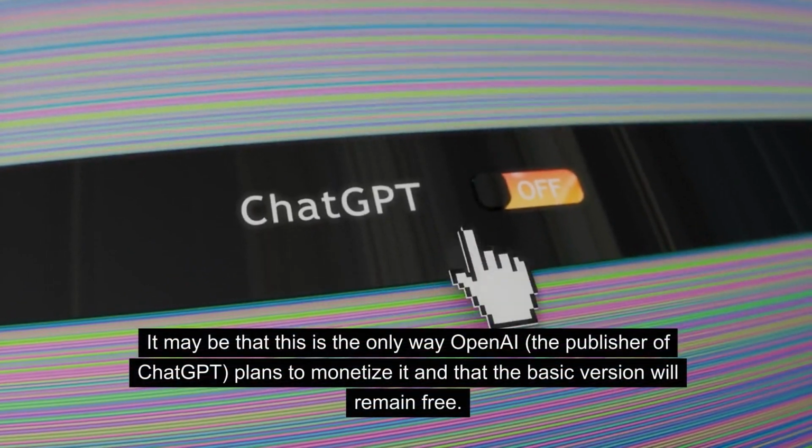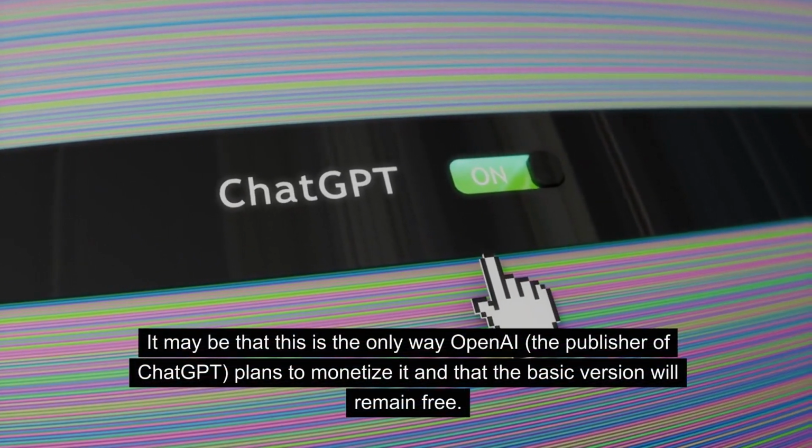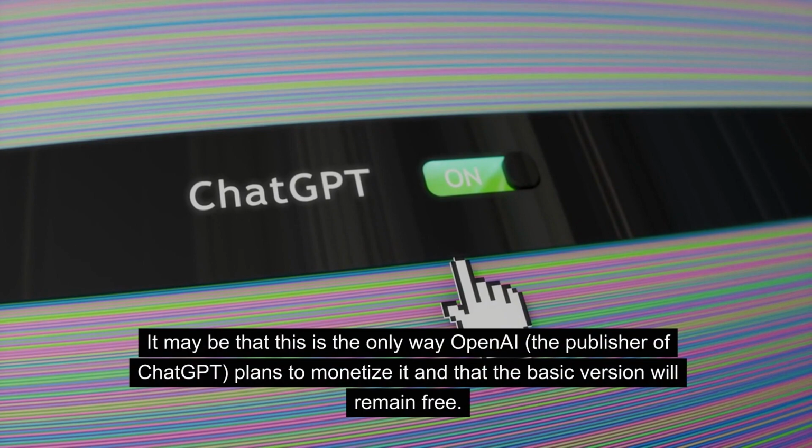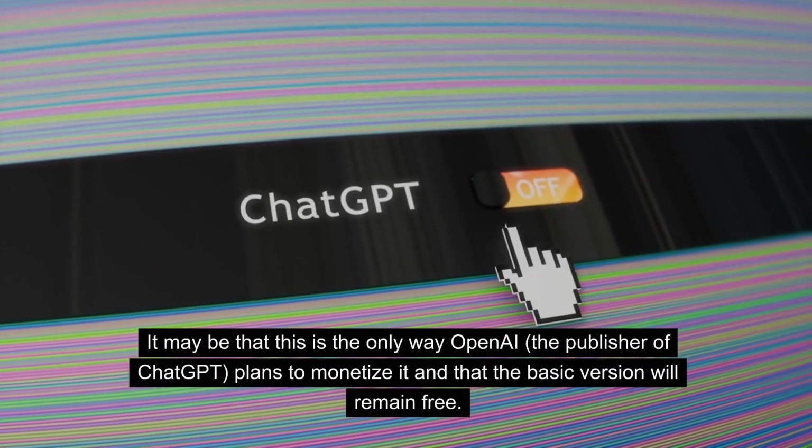It may be that this is the only way OpenAI, the publisher of ChatGPT, plans to monetize it and that the basic version will remain free.